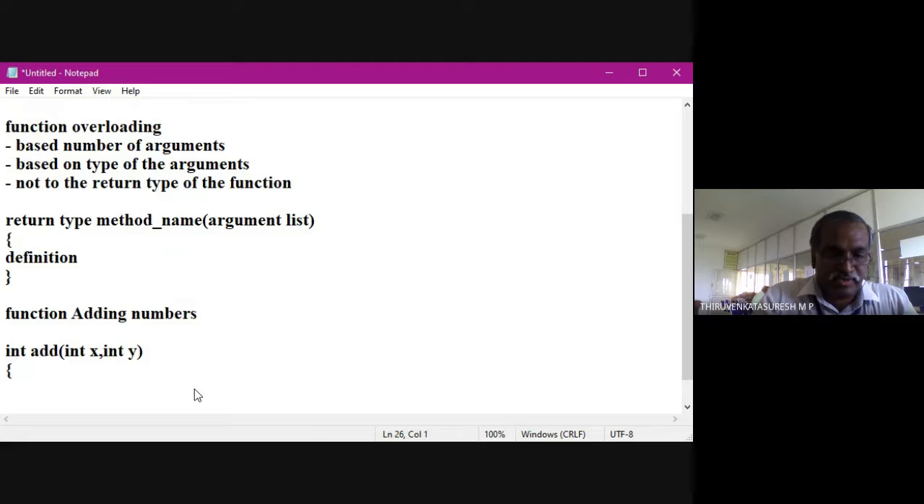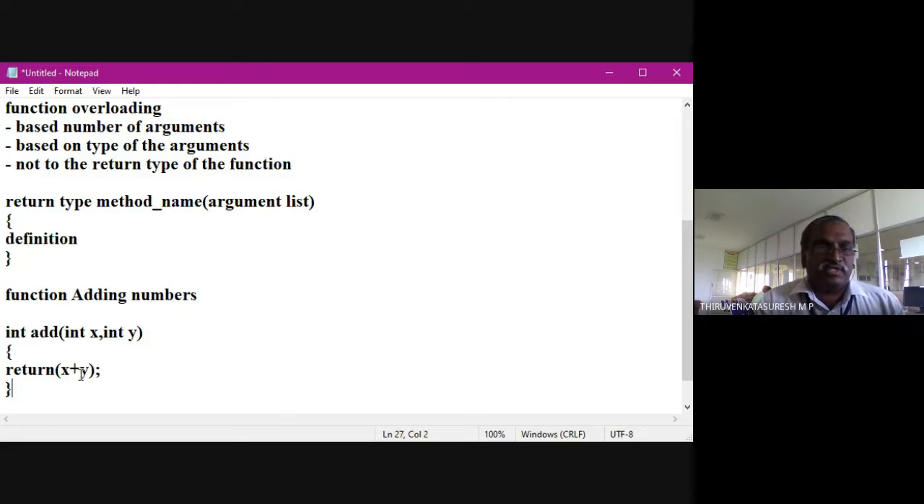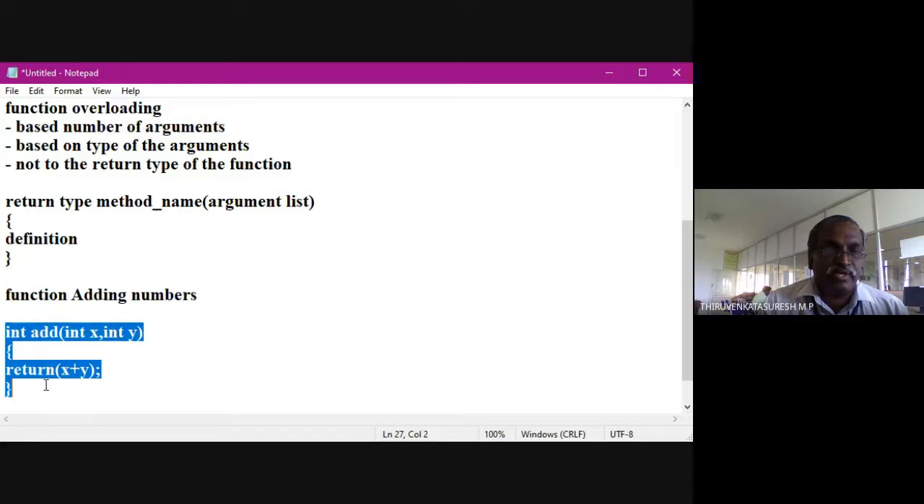Then I'm going to return x plus y. I'm going to return the value to the main function, which is going to call it. So this is the function name add. It's going to return an integer value. There are two integer arguments. Now I'm going to vary the number of arguments.